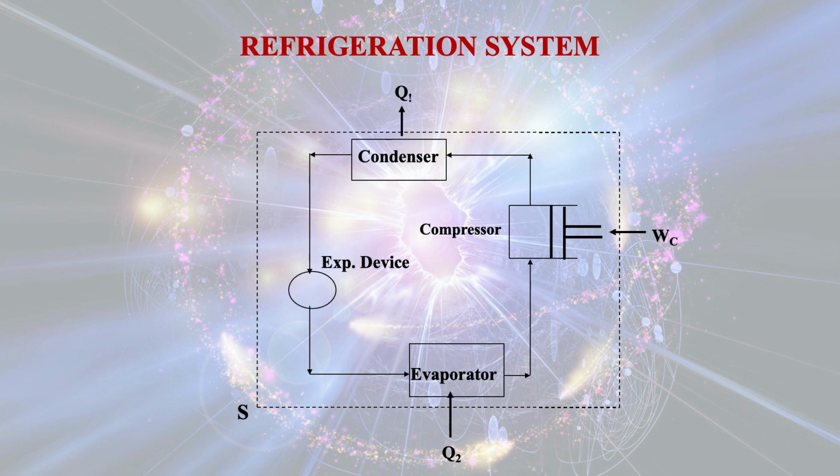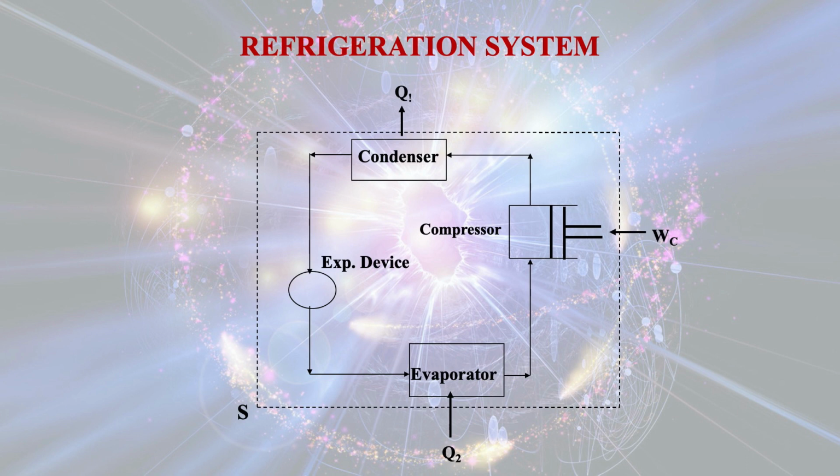Now here we will consider the refrigerant circulating in the cyclic process, and this refrigeration system is known as the vapor compression refrigeration system. If you start from the entry point of the evaporator, the refrigerant temperature is very low and pressure is also very low.